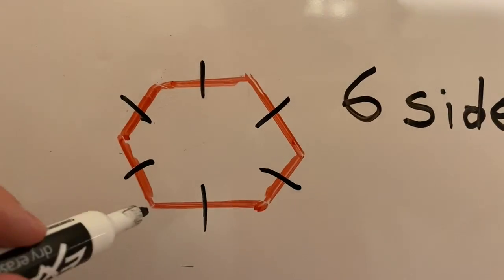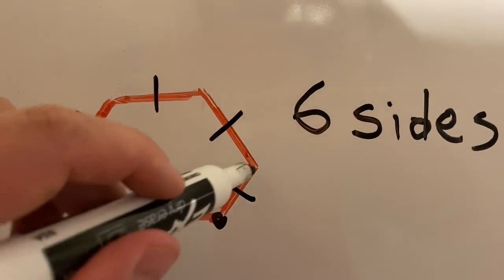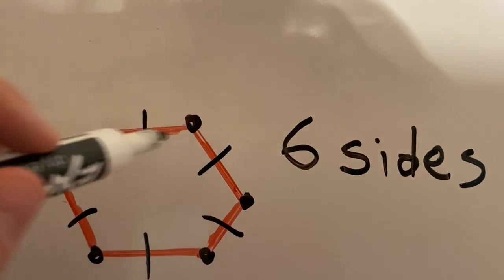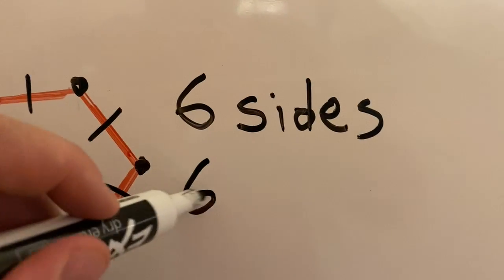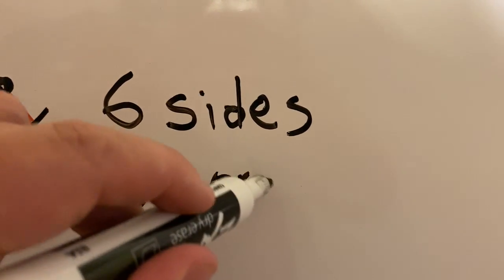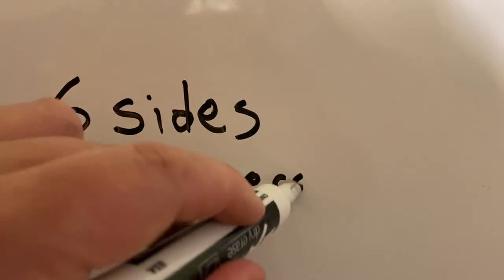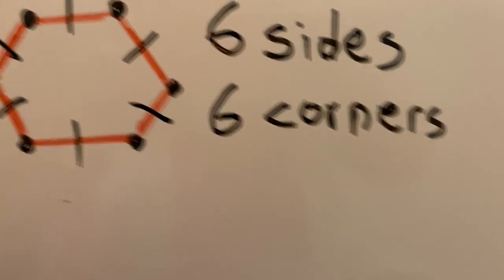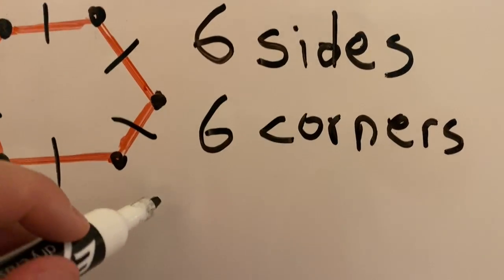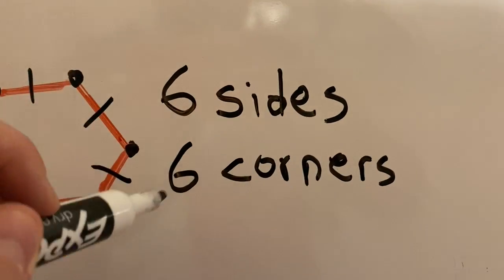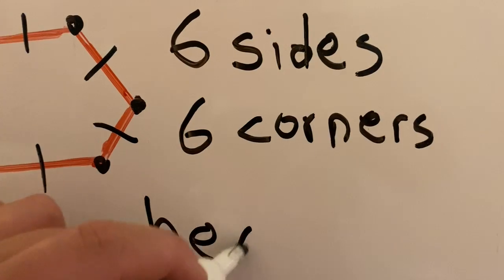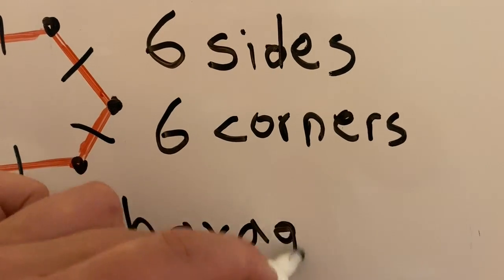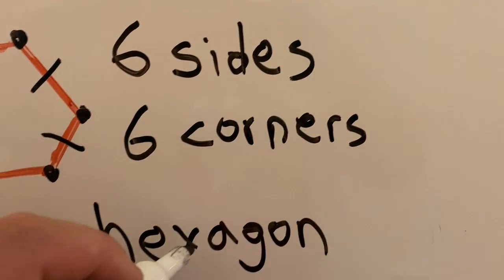And it's got 1, 2, 3, 4, 5, 6, 6 corners. And this shape also has a special name. Any shape that's got 6 sides and 6 corners, we call a hexagon.